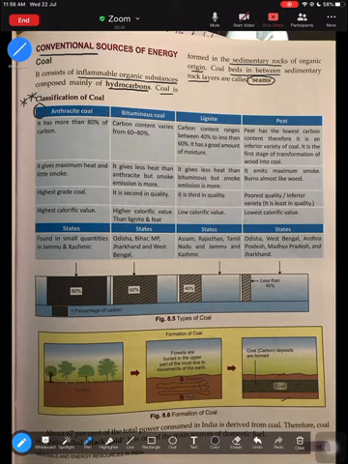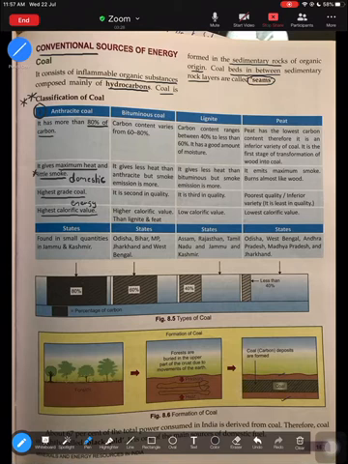Anthracite coal is the most superior quality of coal found in India. It has more than 80% of carbon, so the carbon content in anthracite is really high. It gives maximum heat and little smoke. This is a very important feature, because it is not very smoky. That is why it is mostly used for domestic and household purposes. Third, it is the highest variety of coal, and the last feature is that it has the highest calorific value, meaning energy value.